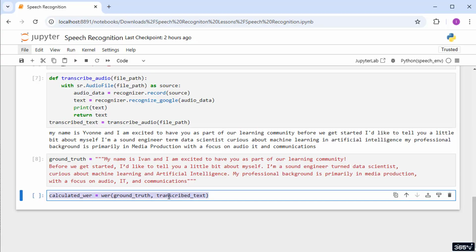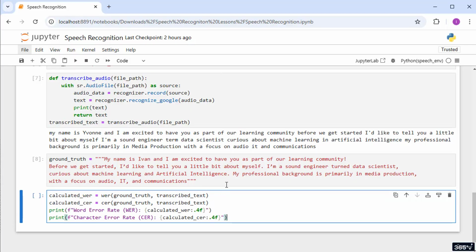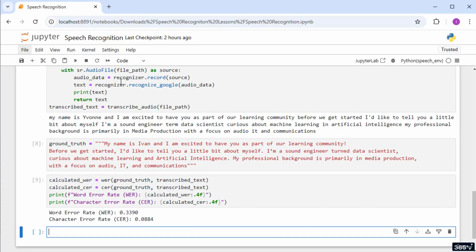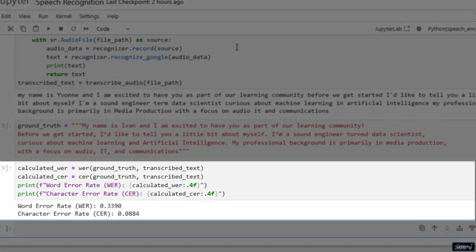Let's do the same for CER and then print both results. Additionally, I'll format the output to show 4 digits after the decimal point. Let's execute and see what we'll obtain. The word error rate is 0.3390, meaning that about 40% of the words in the transcription are incorrect compared to the ground truth.